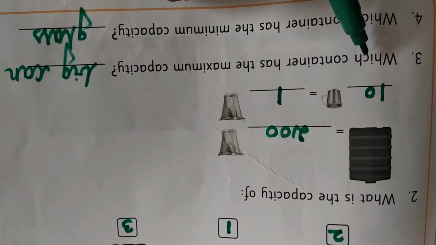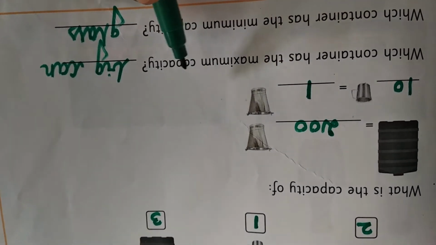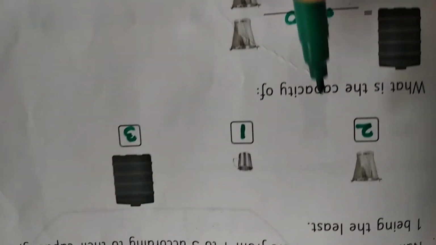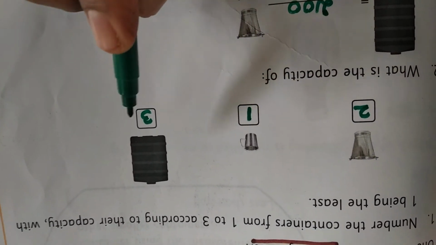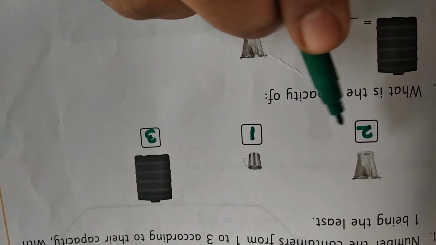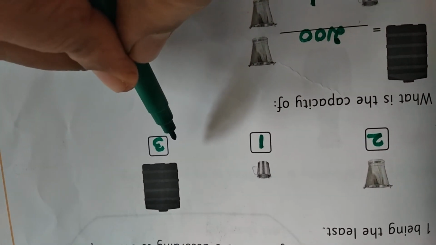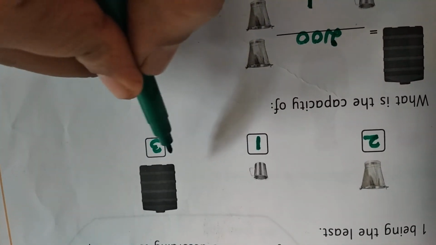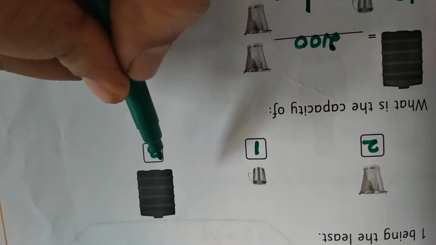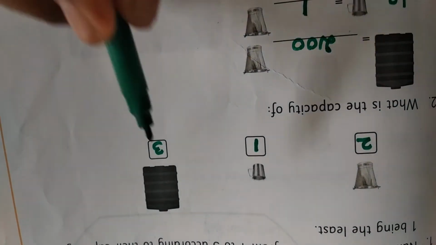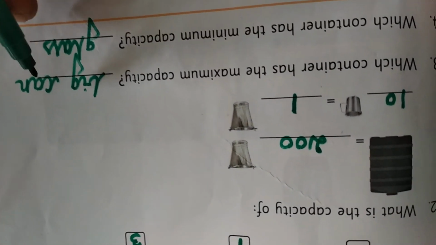Now see the third question. Which container has the maximum capacity? See here, these are the 3 containers we have marked. Out of these 3, which has the maximum capacity? Yes, superb. This is a big can. Yes, that will hold 200 buckets of water. So this is the maximum capacity, that you want to write: a big can.